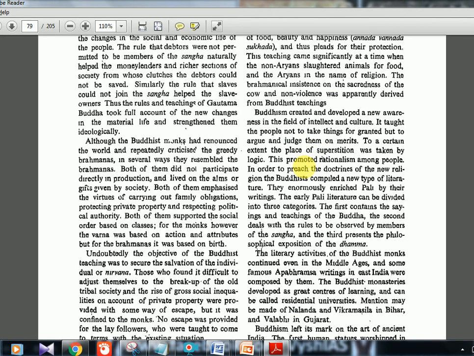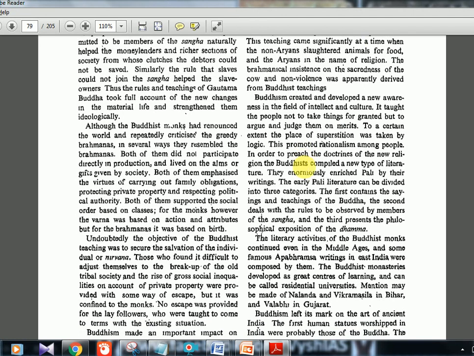Buddhism created and developed a new awareness in the field of intellect and culture. It taught people not to take things for granted. I think they are just summarizing it. Superstition was replaced by logic, and it enriched the Pali language.